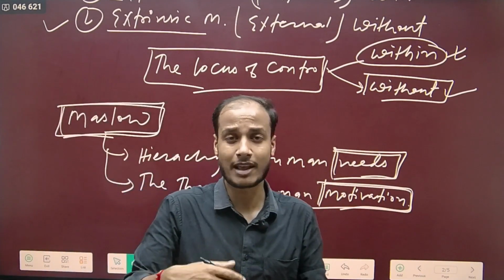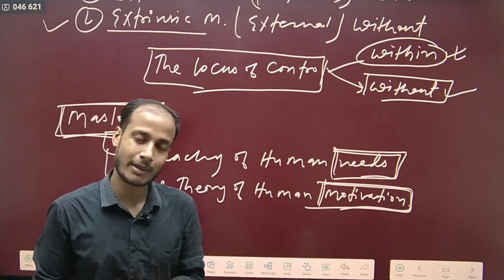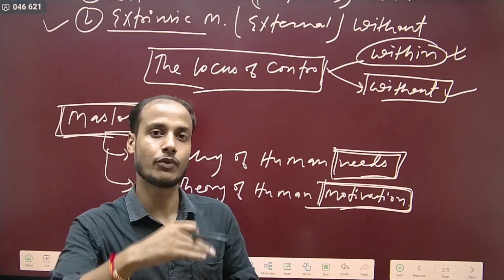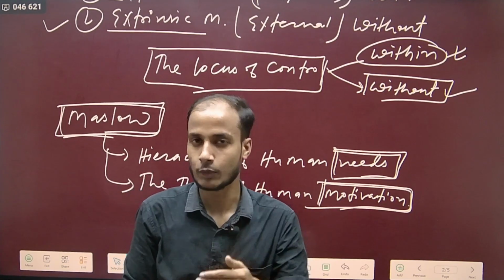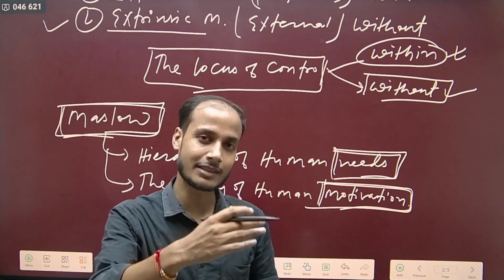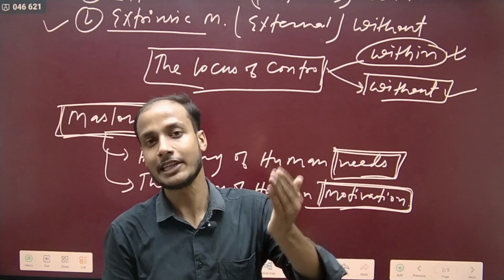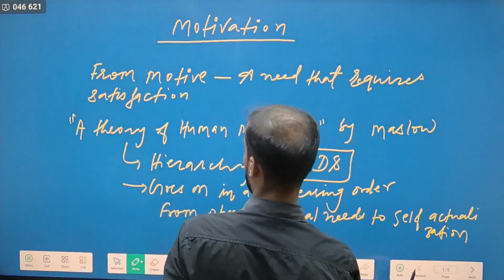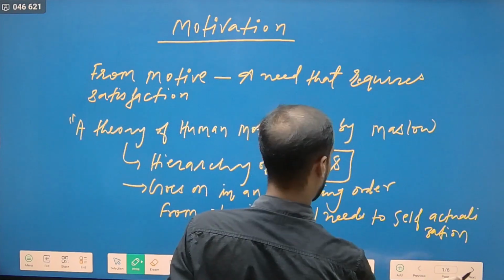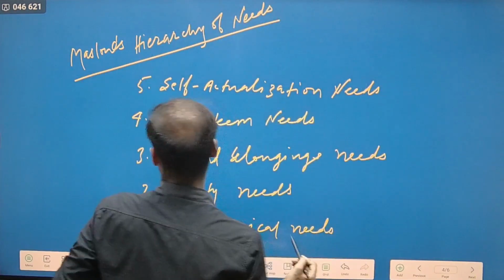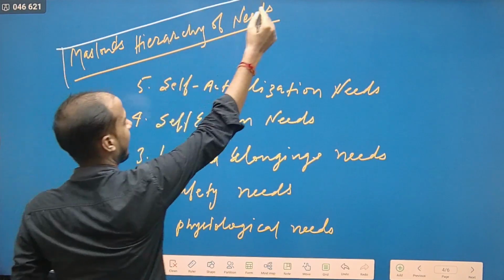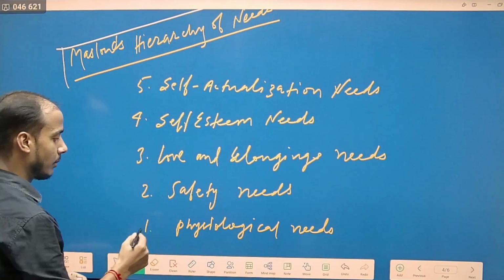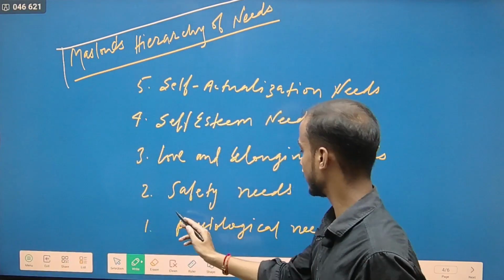What does Maslow say about human needs? According to Maslow, human needs go from level 1 to 5 or 6, means human needs go on increasing in an ascending order. According to the hierarchy of needs, we human beings first need physiological needs.